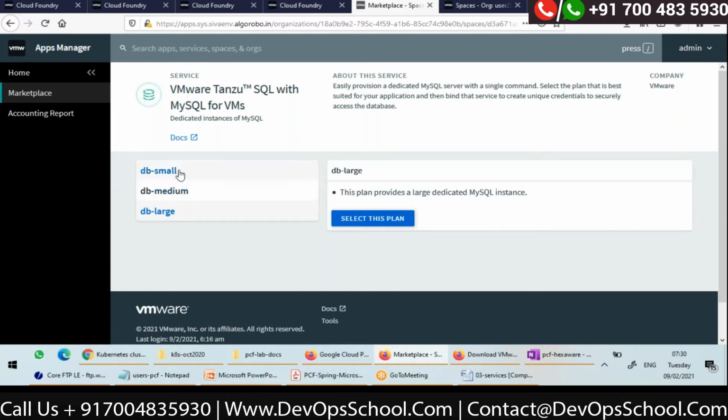Do you want a small MySQL VM or medium or large? These are the plans which I have configured when installing, right? This is the catalog of plans. So every service in the marketplace will have a catalog of plans.